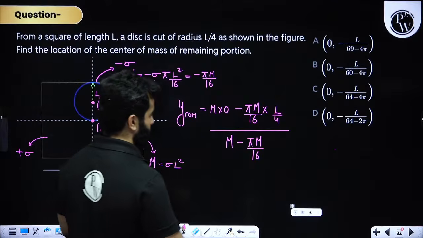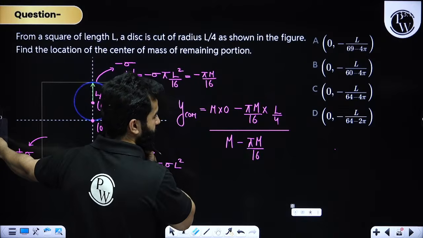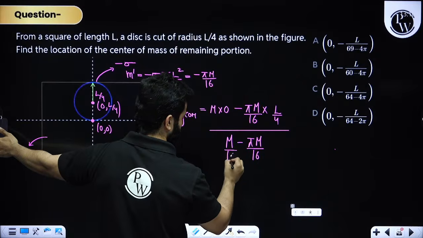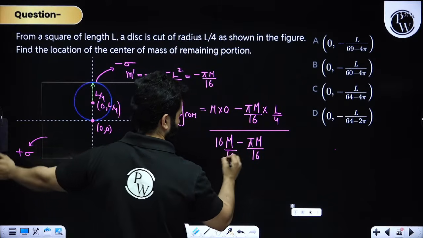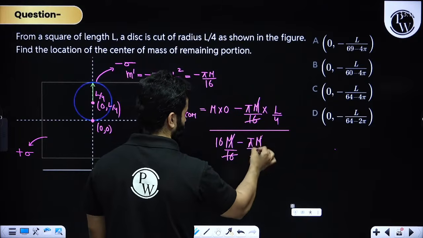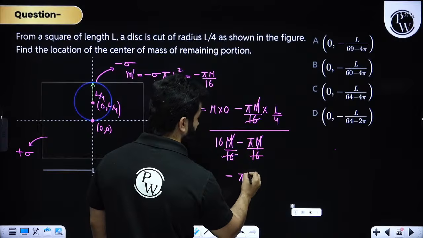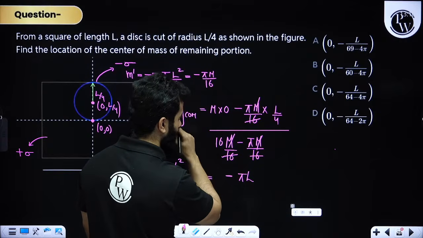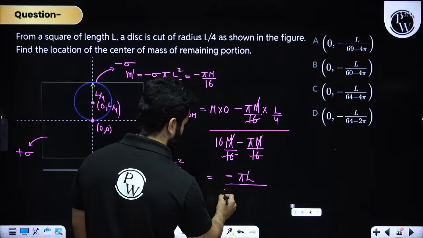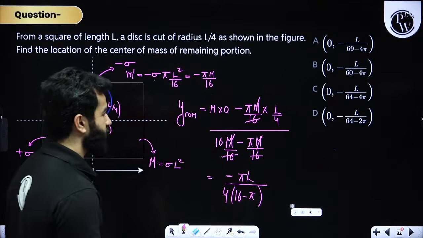Now the 16s will cancel out, M will get cancelled out, so you are going to get negative pi L divided by 4 times (16 minus pi).